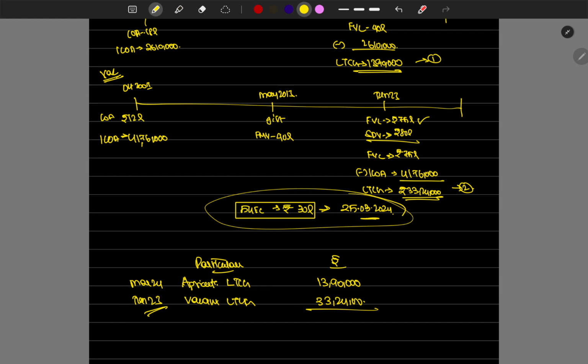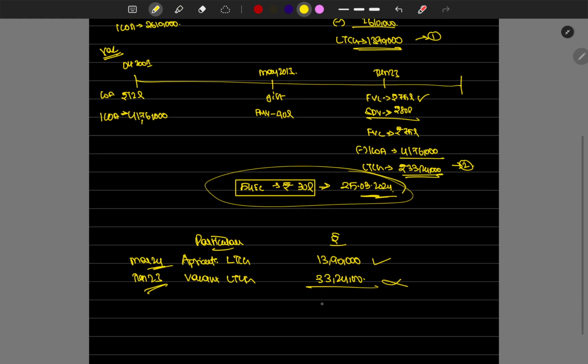It is more than 6 months, so this is not applicable. The agricultural asset is sold on March 24 and the bonds were also purchased on March 24, so this we can take. So the LTCG we can use for exemption is 13 lakh 90,000.